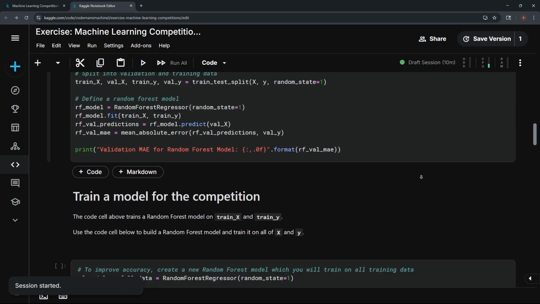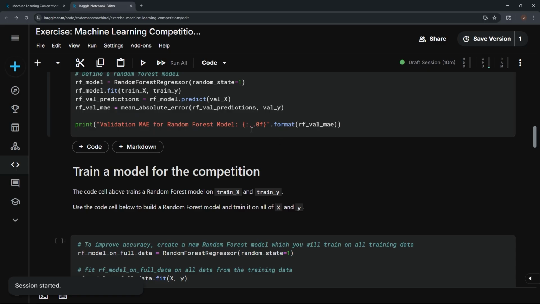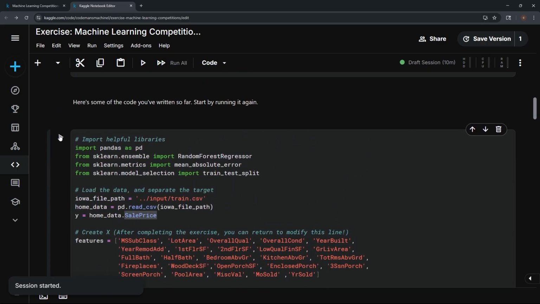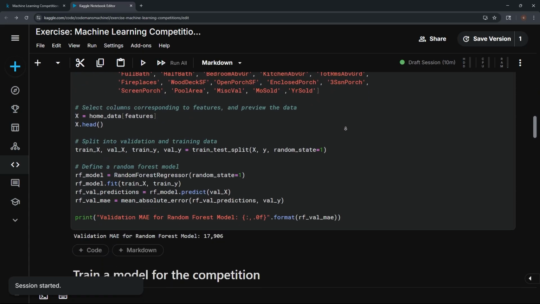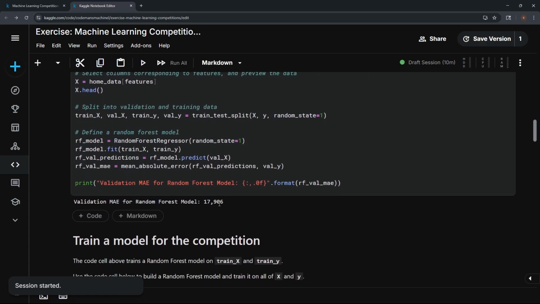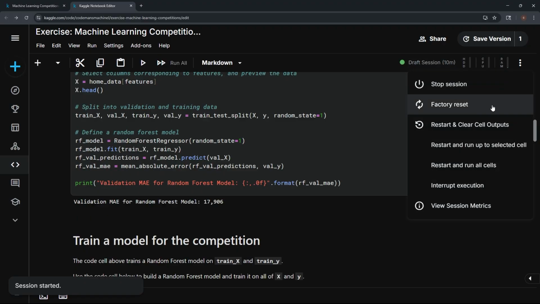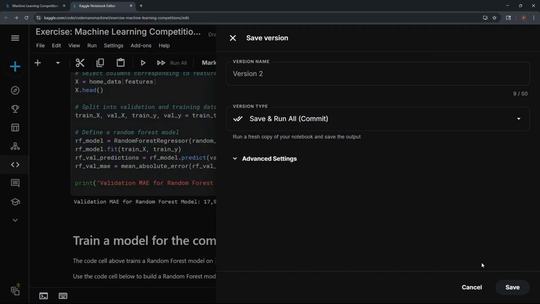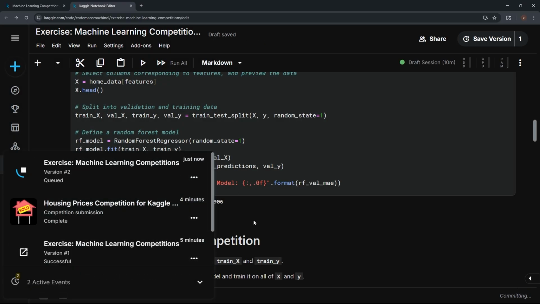All right, so now when we run this thing, remember it was like 21,000 or something. Now when we run it, it is 17,906. All right, so now we can submit this to the competition. Let's go to save version, save it. All right, so this is going to take a little while. We'll fast forward so that it gets done quickly.